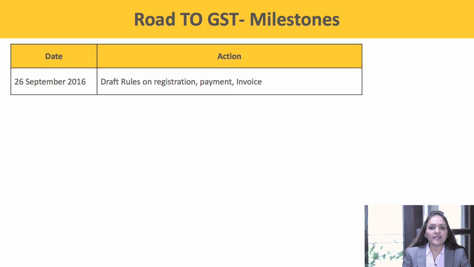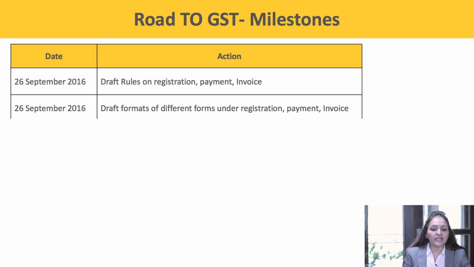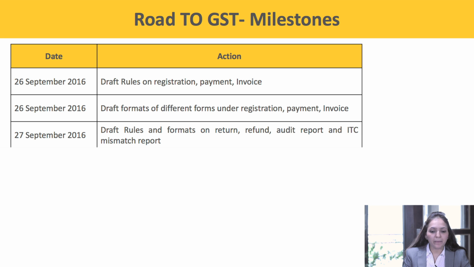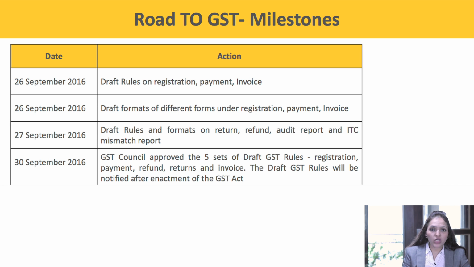Next, on 26th of September 2016, the draft rules on registration, payment, invoice were released. Again, on 26th of September, draft formats for different forms. On 27th September, draft rules and formats on return, refund, audit report and ITC mismatch report were released. On 30th September 2016, the GST Council approved the 5 sets of draft GST rules for registration, payment, refund, returns and invoice.